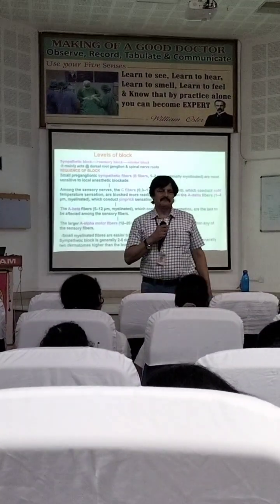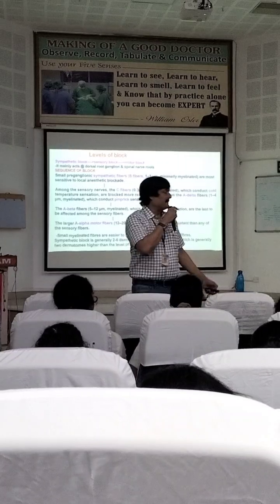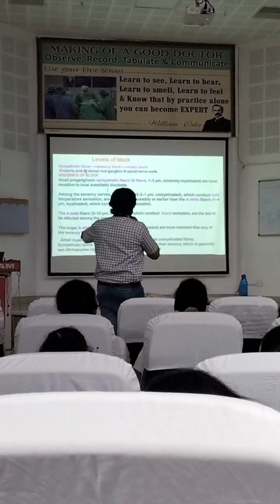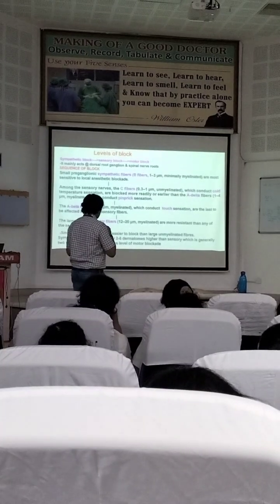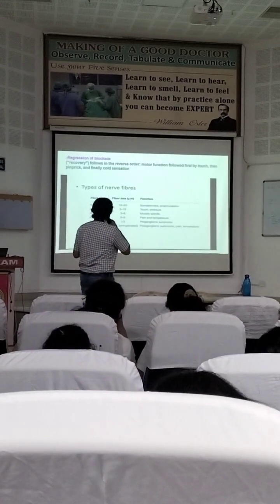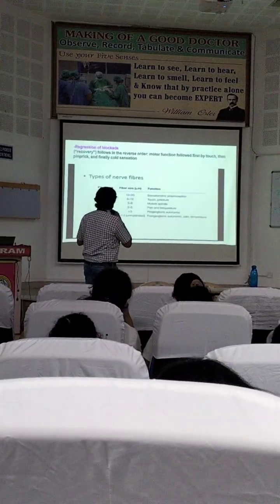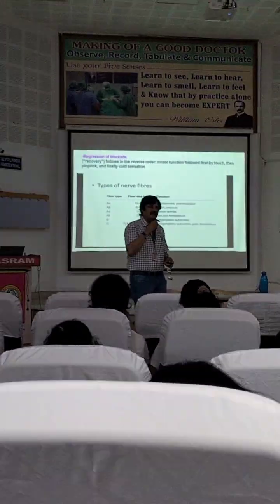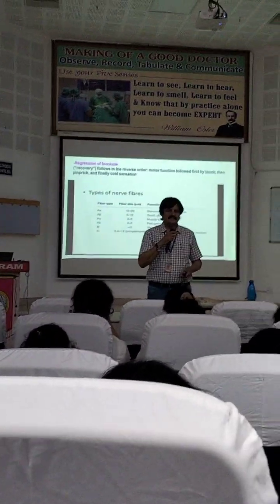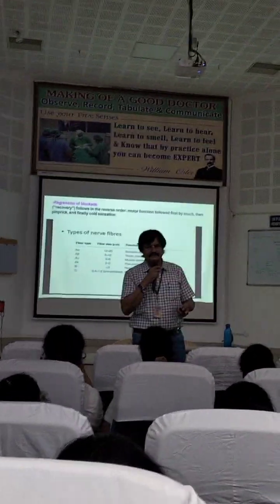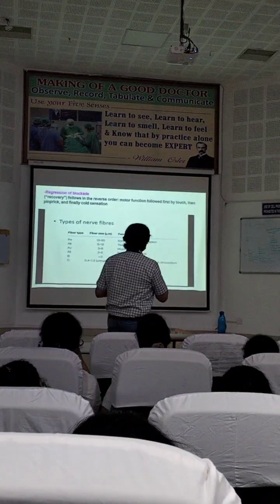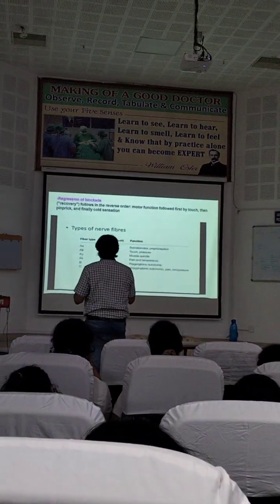That is control, and it is carried by A alpha fibers. So these are the various depths of block. It depends on myelination: the more the myelination, the less the chance of being affected. Unmyelinated fibers are naturally affected faster, and it also depends on the thickness of the nerve.